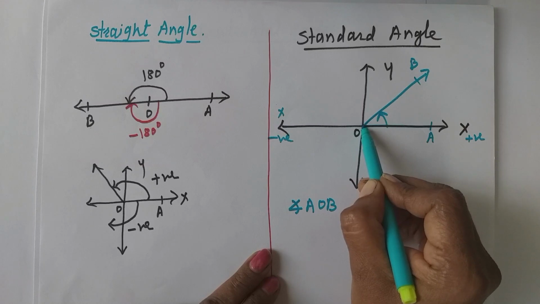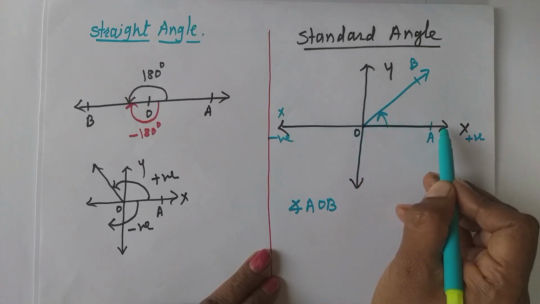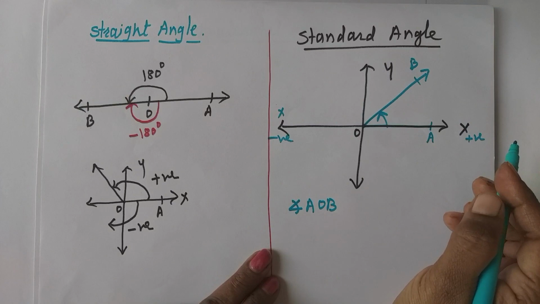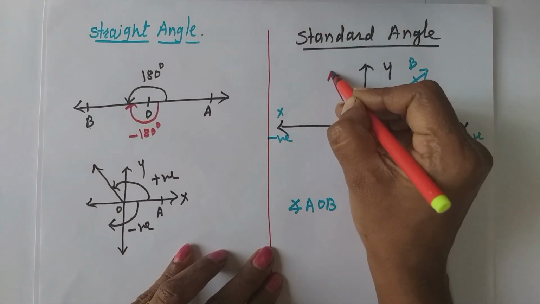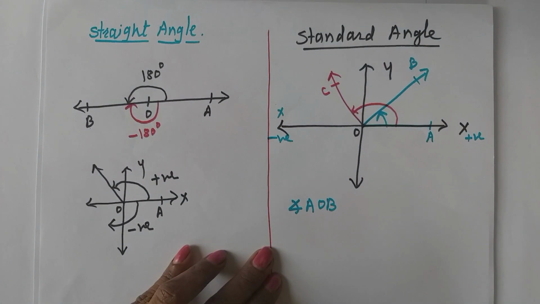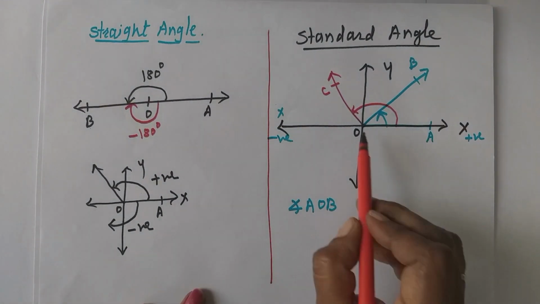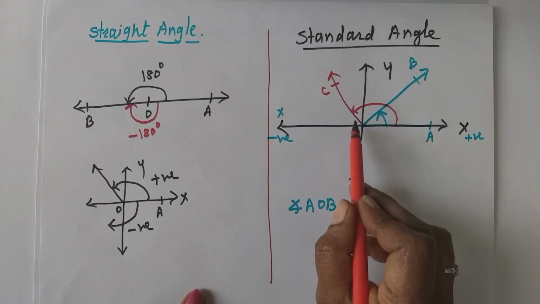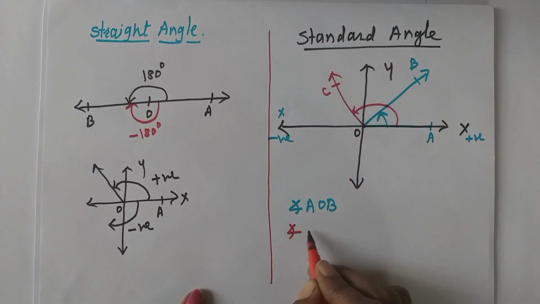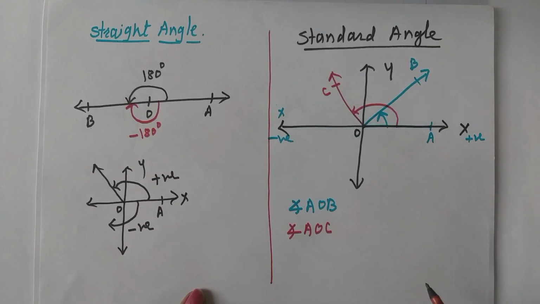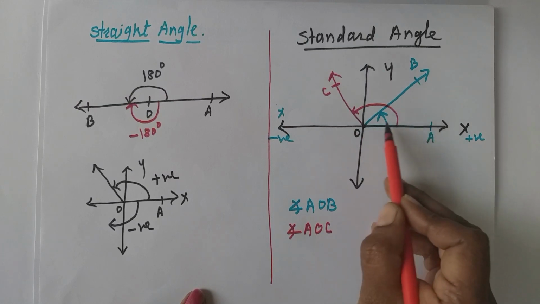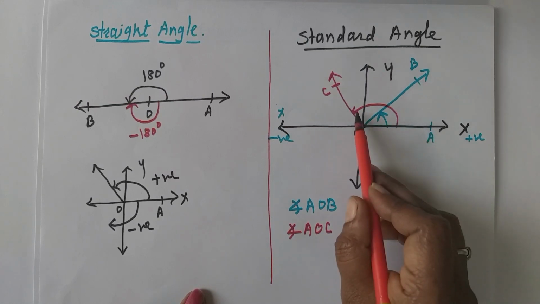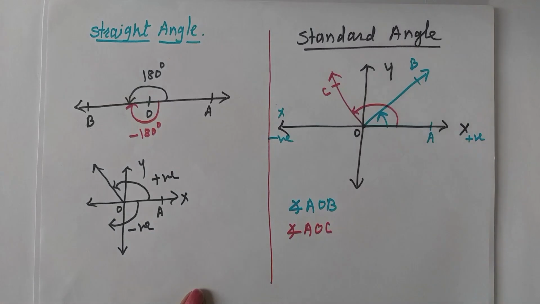For a standard angle, the vertex should be at the origin, the initial arm along the positive direction of the x-axis, and the terminal arm anywhere. See the next. Consider this angle. Suppose this is a ray OC. Then here again, direction is given, means it is a directed angle. Consider angle AOC. The vertex is at the origin, the initial arm is along the positive direction of the x-axis and the terminal arm can be in any quadrant. Therefore, this angle is a standard angle.